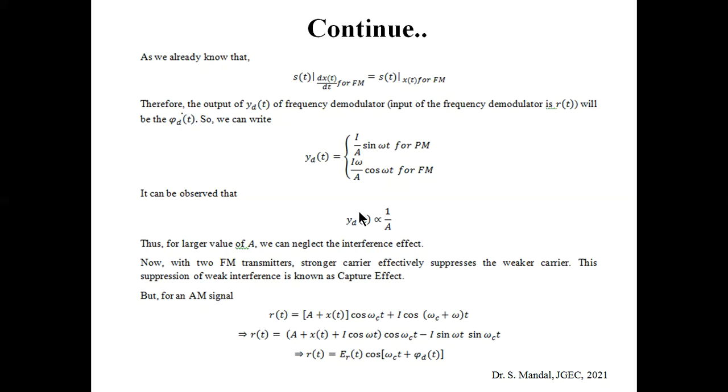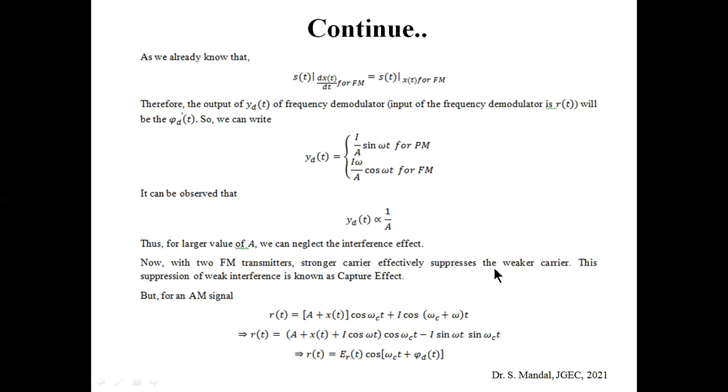So now here there is an important fact that is known as the capture effect. Whenever there are two FM transmitters transmitting in adjacent channels, the receiver will understand that the stronger carrier effectively suppresses the weaker carrier.